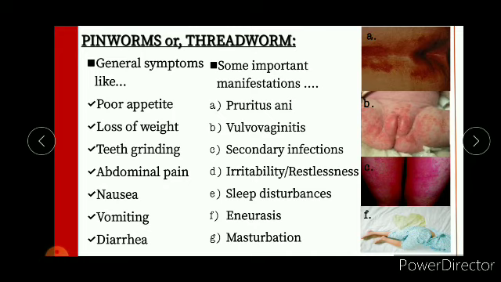pinworms. And what is vulvovaginitis, right? Vulvovaginitis is nothing but inflammation in the area near the vulva. It is commonly seen in female children, and secondary infections may take place. And enuresis. Enuresis is nothing but nocturnal bedwetting, and this is also involuntary. And masturbation. Masturbation is nothing but having sexual pleasure with the use of the hand. Okay.